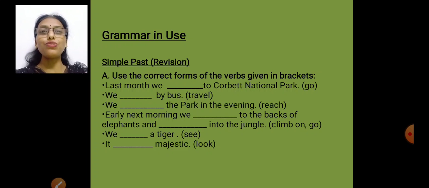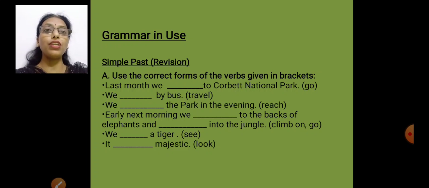We traveled by bus. What's the past tense of travel? It's traveled. Now moving to the third one. We reached the park in the evening. And the verb is reach. What's the past tense of reach? It's reached. Okay. Now the fourth one.